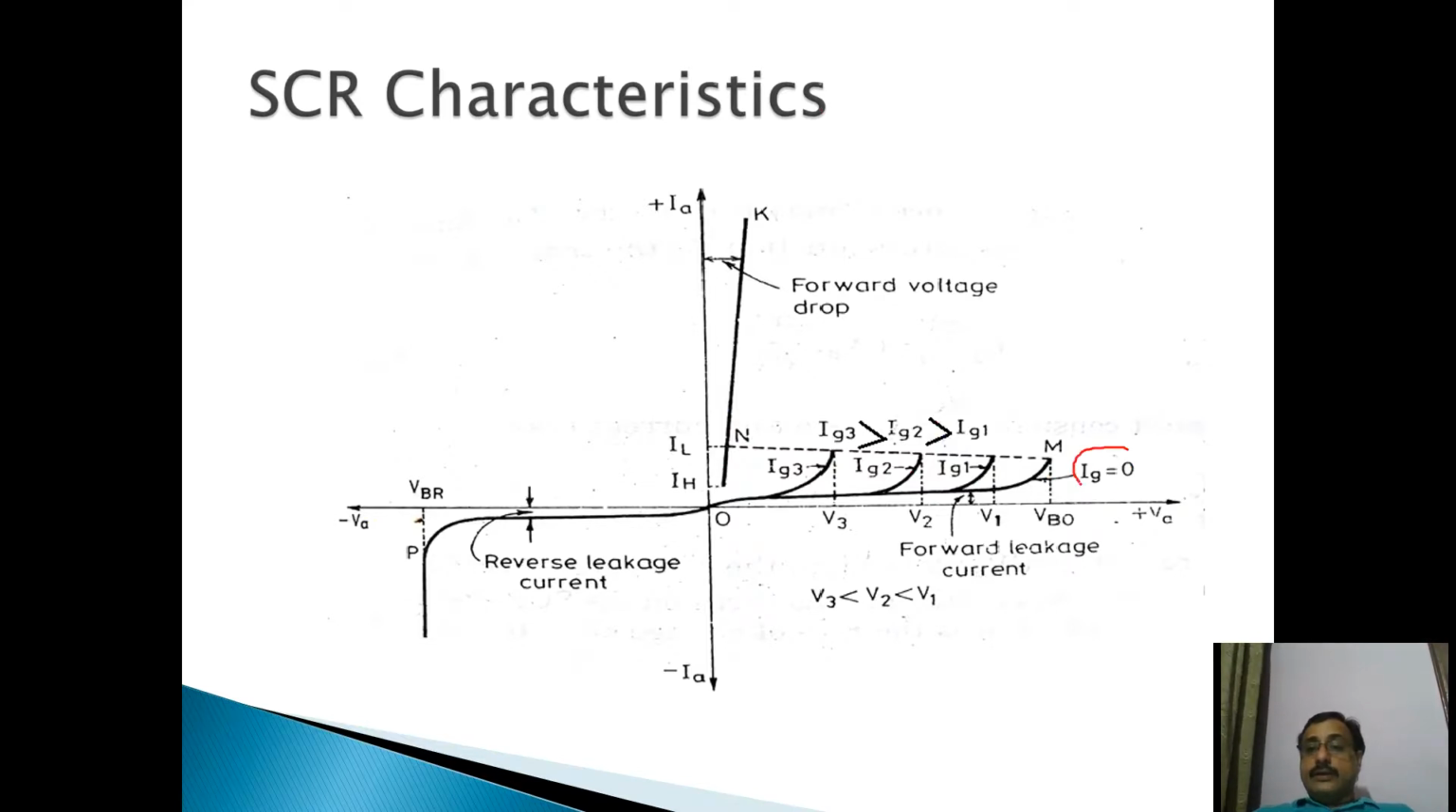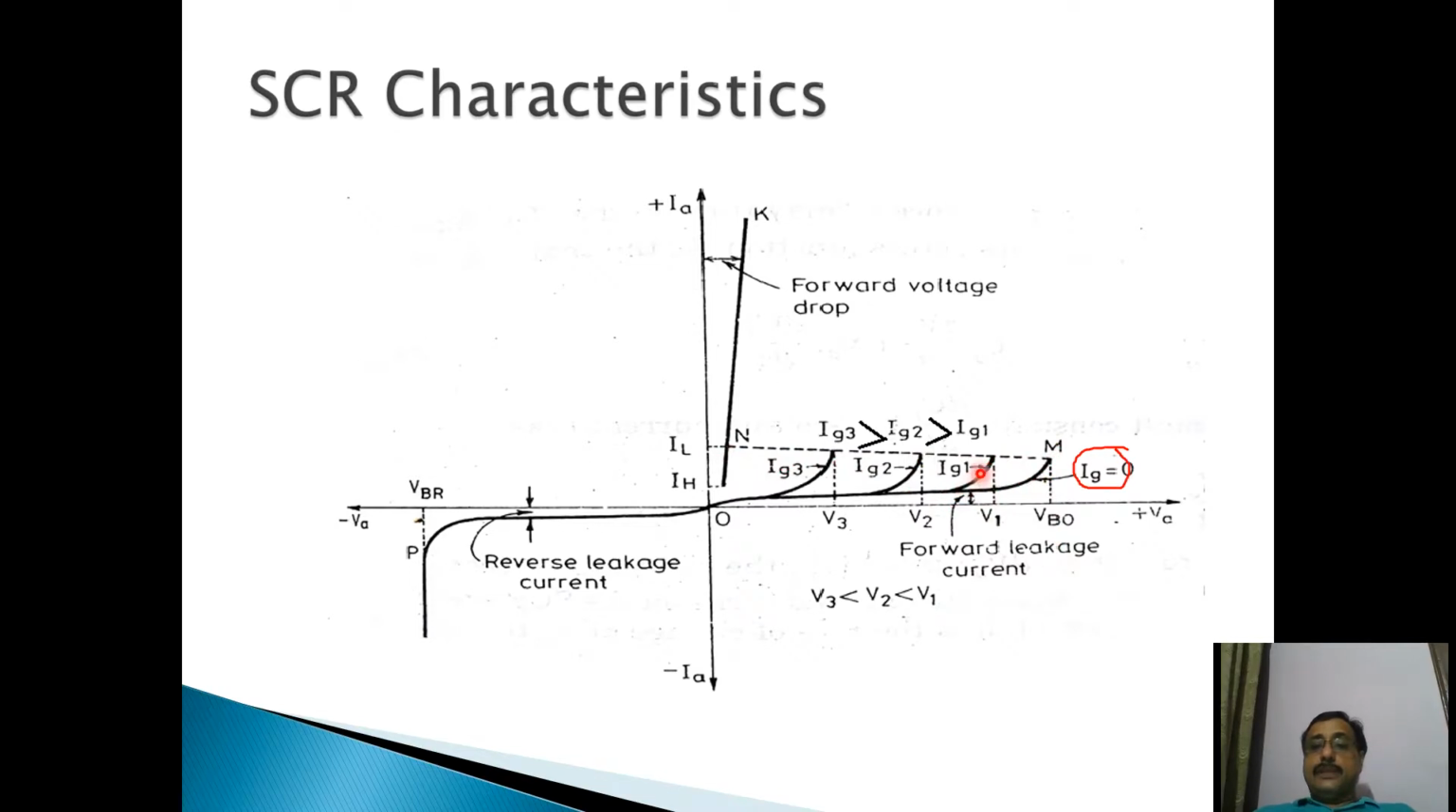Earlier the gate current was zero. So your SCR was conducting at this voltage, forward breakover voltage. At forward breakover voltage, your SCR was starting to conduct. So this was the forward breakover voltage.